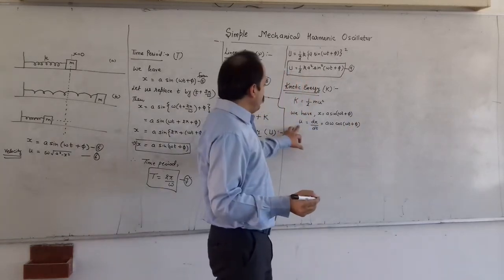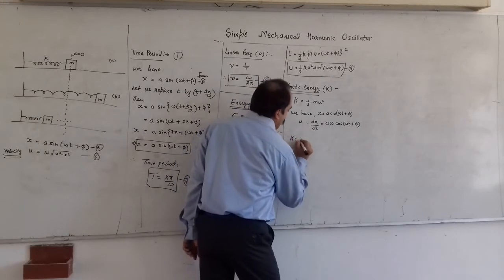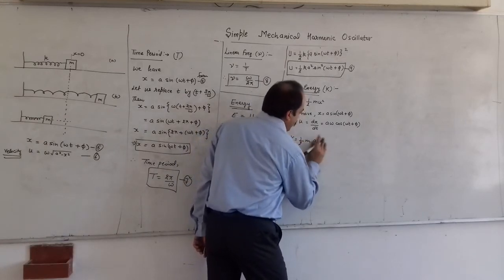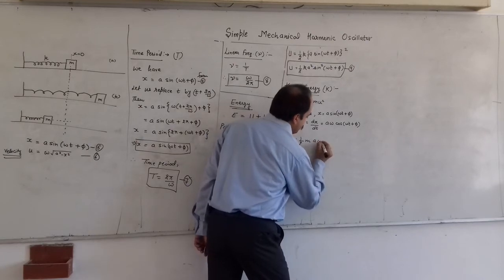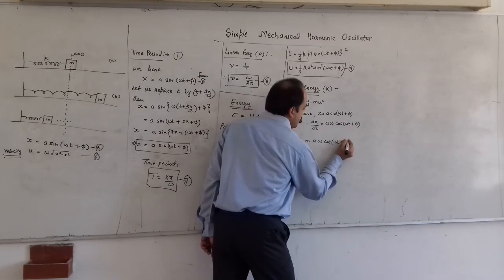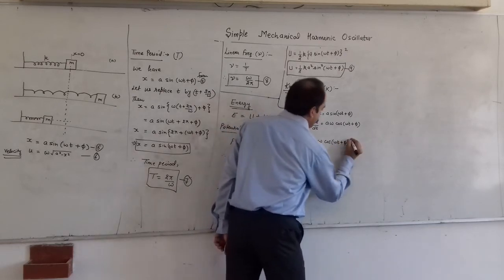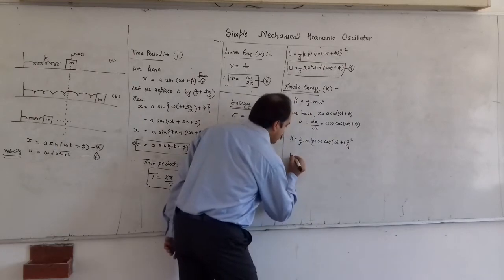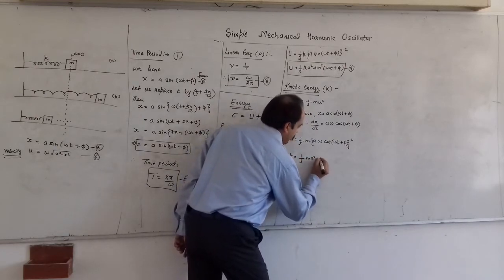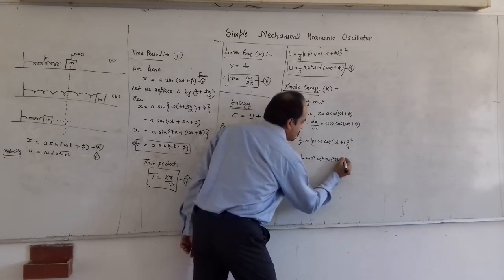So putting this value of u in this term, we will get kinetic energy as K is equal to half m a omega cos omega t plus phi whole square, and we will get K is equal to half m a square omega square cos square omega t plus phi,